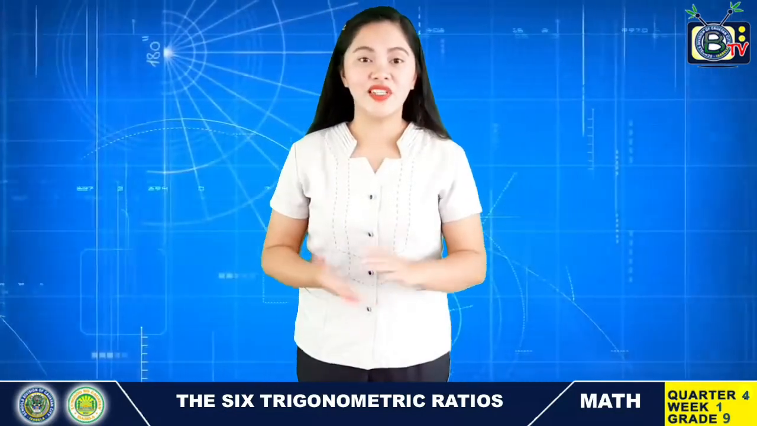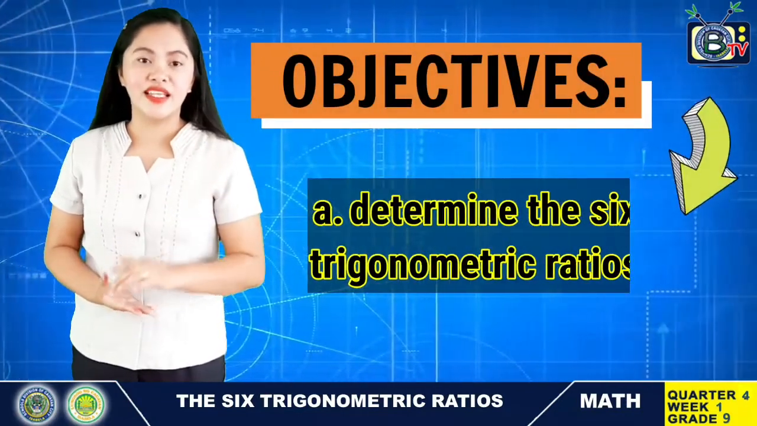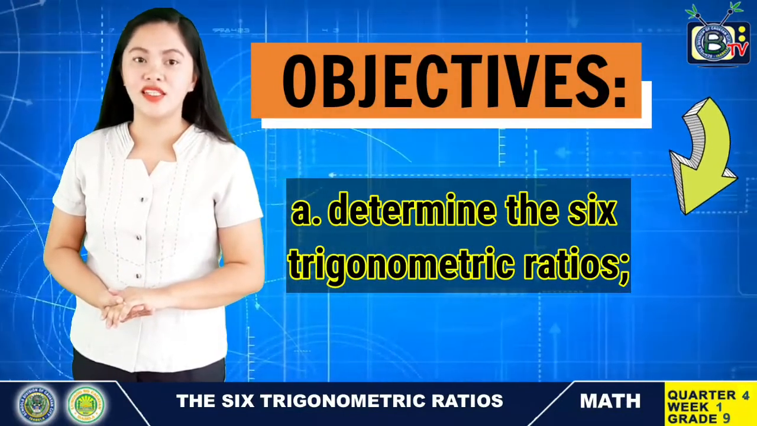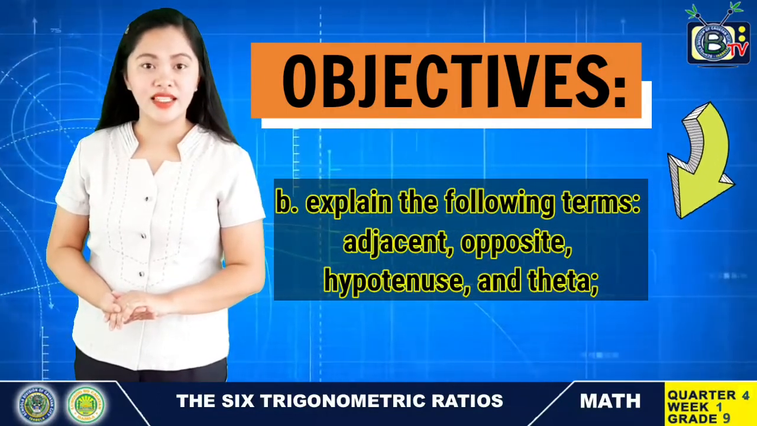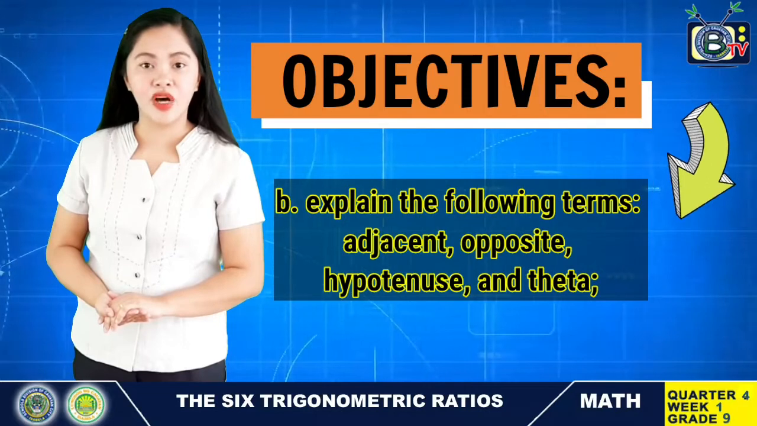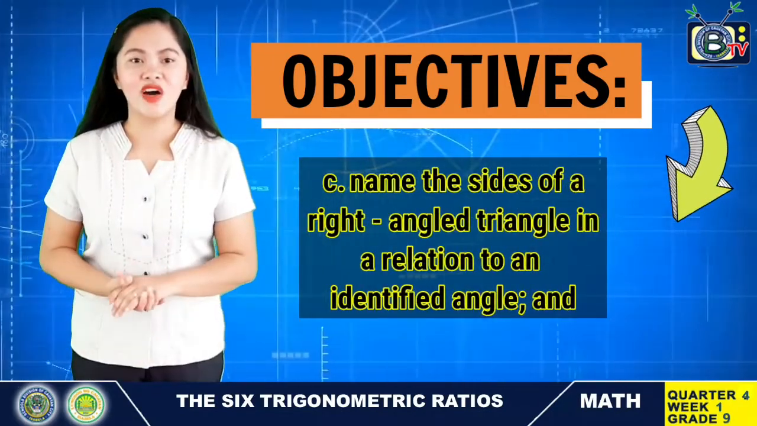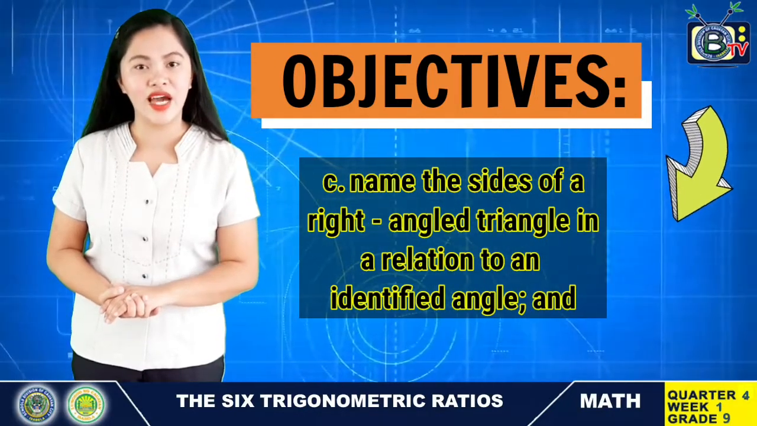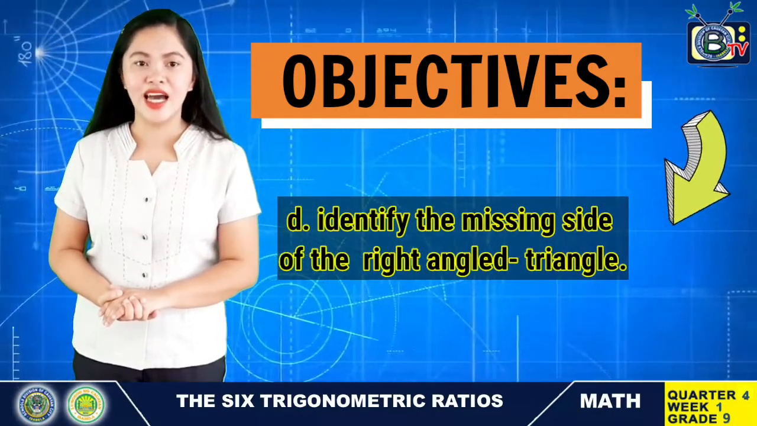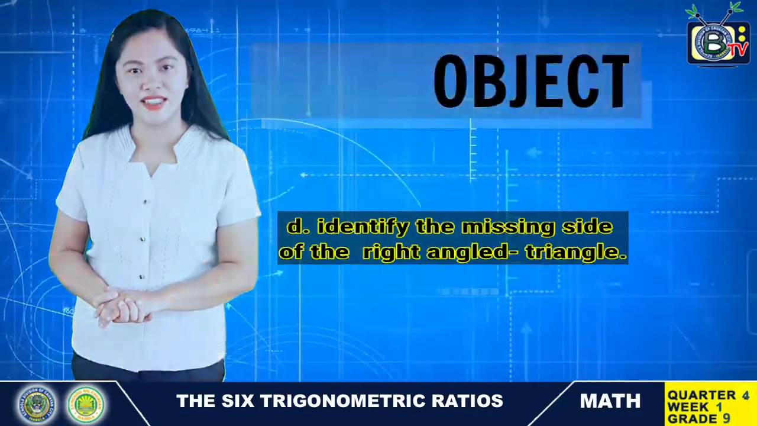After going through this module, you are expected to determine the 6 trigonometric ratios, explain the following terms: adjacent, opposite, hypotenuse, and theta. Name the sides of a right-angled triangle in relation to an identified angle. And lastly, identify the missing side of the right-angled triangle.